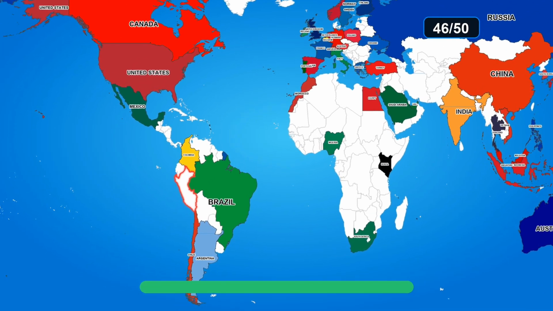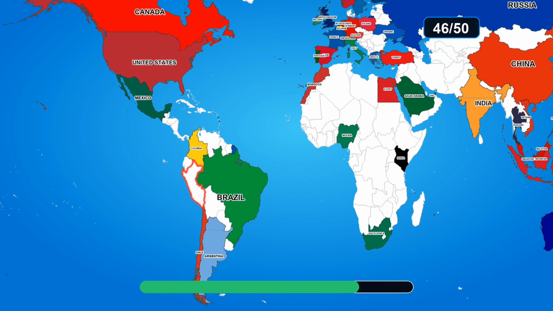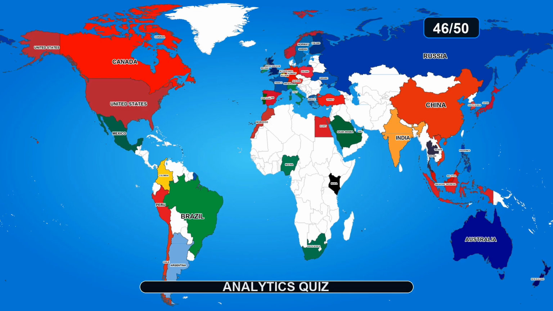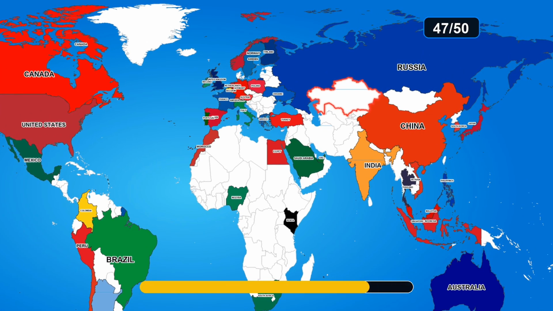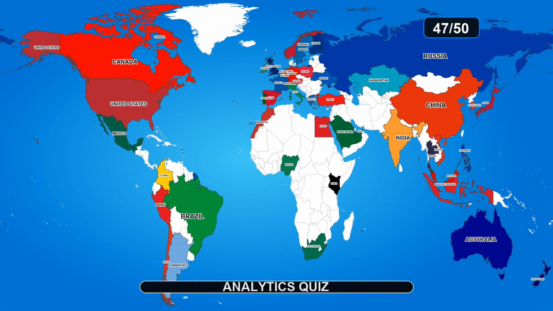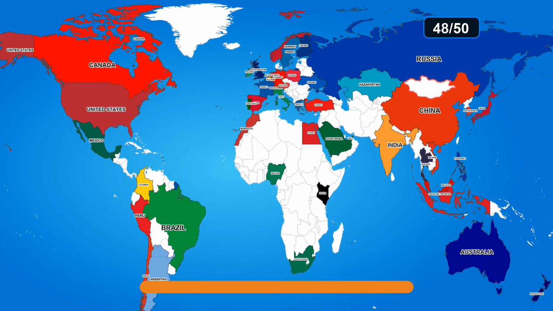Guess the country on the map. The answer is Peru. Guess the country on the map. The answer is Kazakhstan.